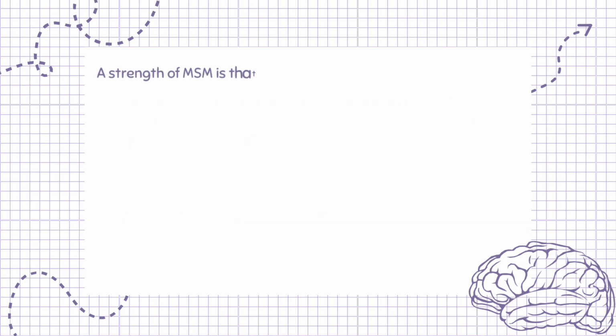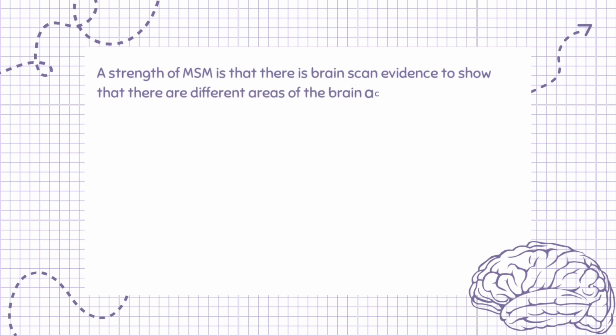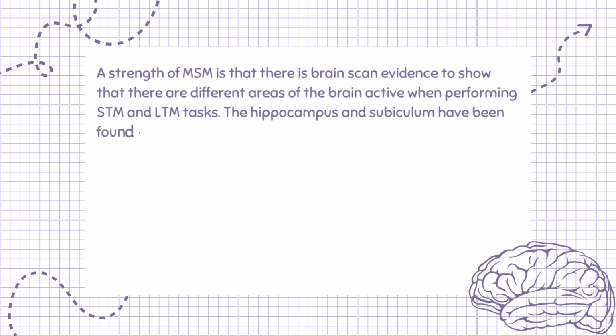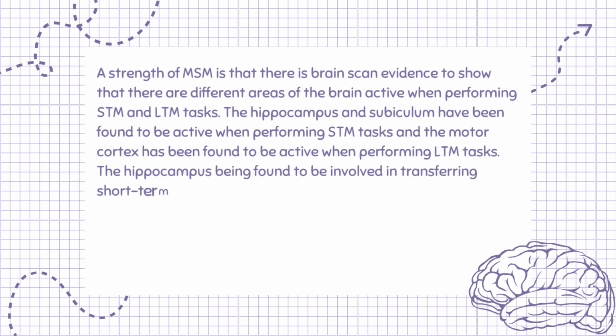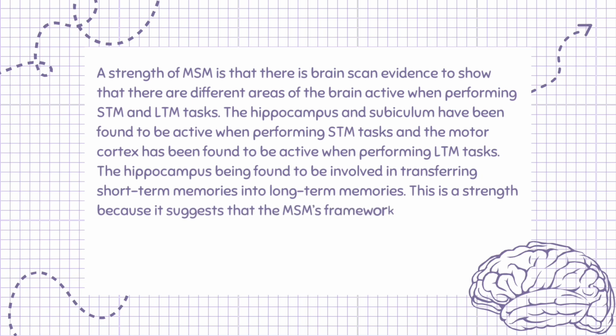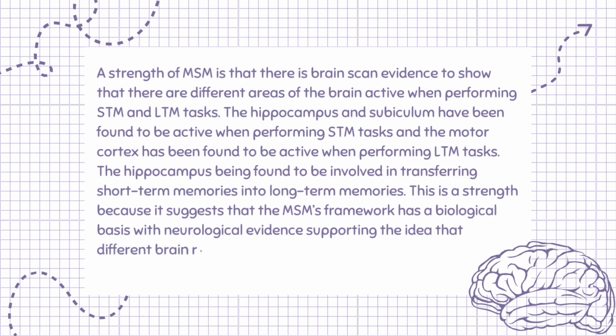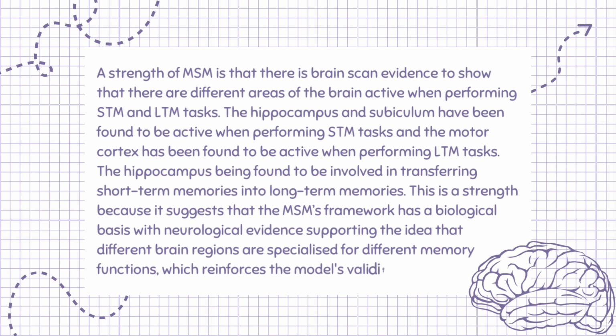A strength of MSM is that there is brain scan evidence to show that there are different areas of the brain active when performing STM and LTM tasks. The hippocampus and subiculum have been found to be active when performing STM tasks, and the motor cortex has been found to be active when performing LTM tasks. The hippocampus is also involved in transferring short-term memories into long-term memories. This is a strength because it suggests that the MSM's framework has a biological basis, with neurological evidence supporting the idea that different brain regions are specialized for different memory functions, which reinforces the model's validity.